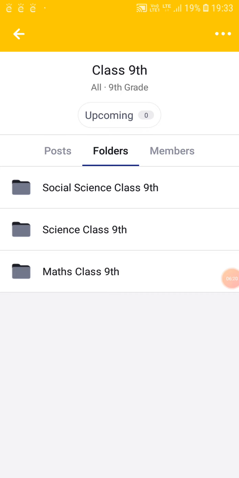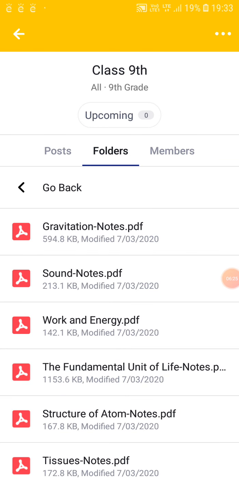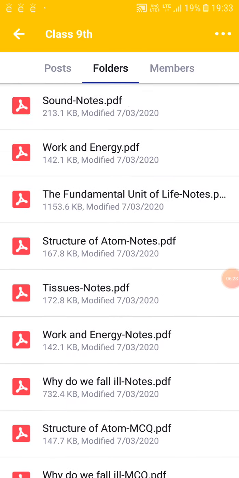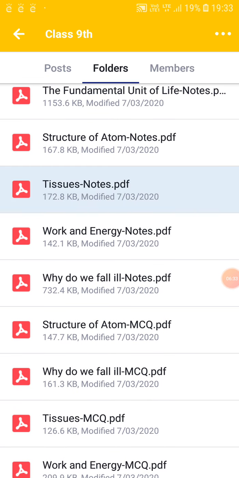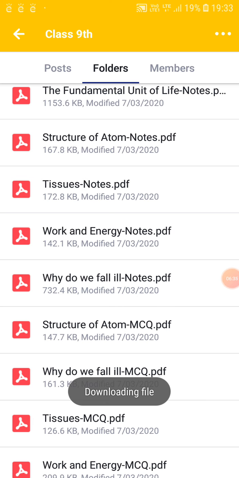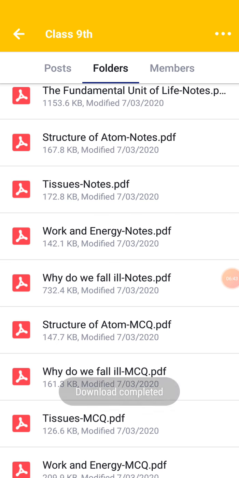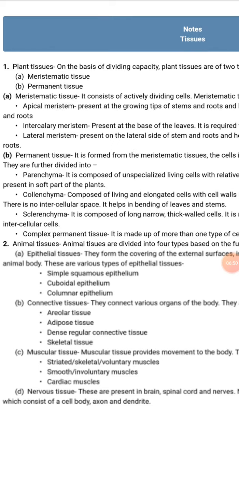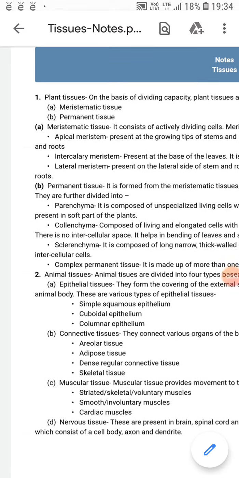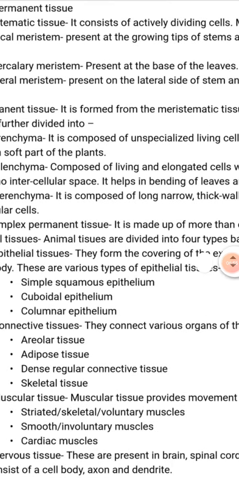Now from these subjects, suppose at this moment from class 9th, I am going to the science subject. And in science, say for a moment I want to study tissues, whereas tissues notes are given. So I have downloaded the tissues notes. It will take a moment to download things. But once you download directly, it is going to be much faster because I am doing it on two apps. I am recording as well as downloading. So both things are happening together, so it is taking a bit more time. But once you do it directly, it will not take that much time. So these are the notes over here.